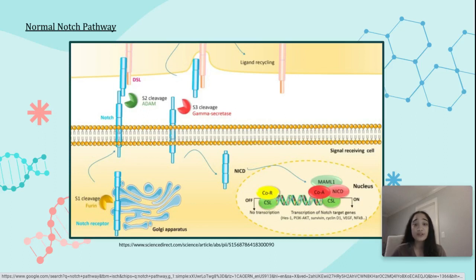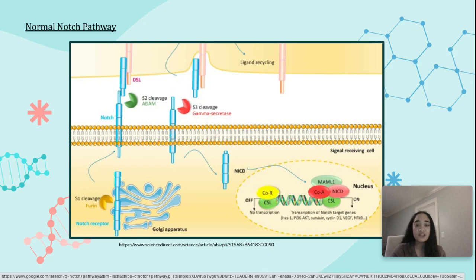The Notch pathway occurs between two cells. In the first part of the pathway, in the reception phase, either the Delta ligand or the Jagged ligand of the sender cell attaches to a Notch receptor on another cell known as the receiver cell. Then, in the transduction phase, the protease known as ADAM cleaves off a part of the receptor that's outside of the cell. This is known as the S2 cleavage. Then another protein known as gamma secretase cleaves the inside part of the receptor. This is known as the S3 cleavage.